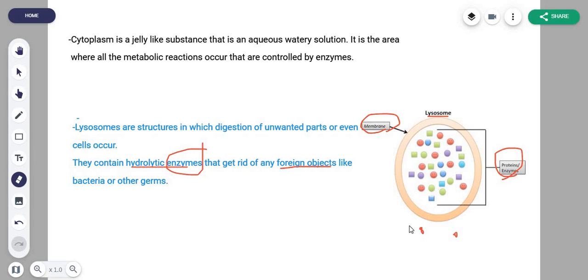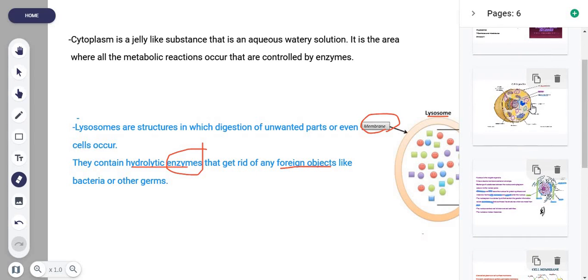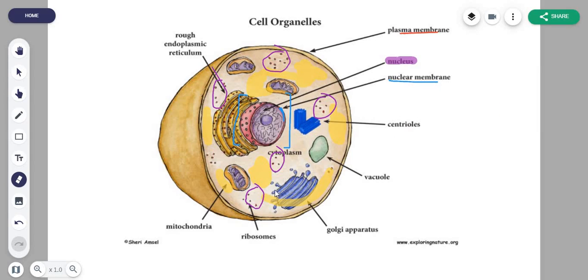Basically, I'm just telling you this as extra knowledge. They're also called suicide bombers, something like that, because what happens if all the enzymes from the lysosome get leaked in the cell? Those enzymes would be killing other useful organelles that are tremendously needed in a cell, right? Like the nucleus, the cytoplasm, and some other parts of the cell membrane, and that would be deadly, right?